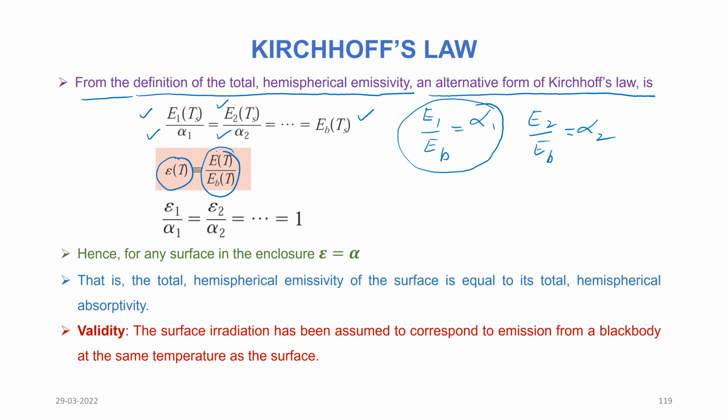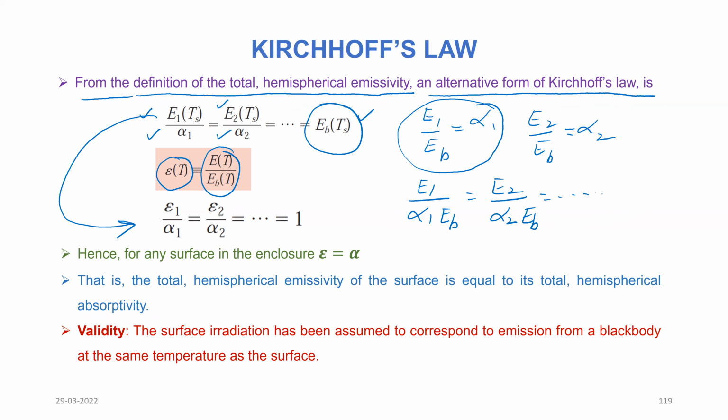Or in a different fashion, if you divide both sides by EB, it is E1 divided by alpha 1 EB is equal to E2 divided by alpha 2 EB is equal to and so on, which is equal to EB divided by EB.